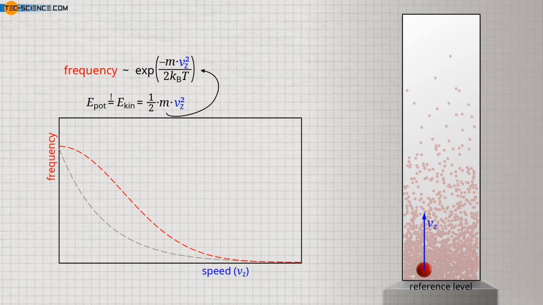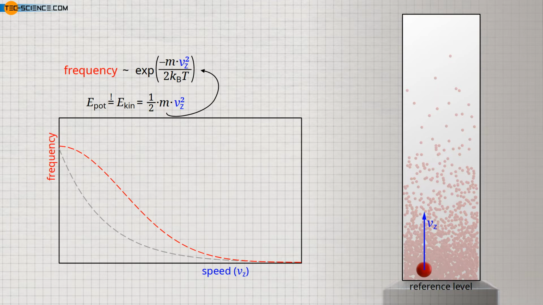Now the question arises with which concrete frequency molecules with a certain speed are present in a gas. Here it must be considered that one will find no molecules which show identical speeds. Even with a large number of molecules, one will find in the end no molecules whose speeds are exactly the same. The speeds will always differ from each other, no matter how small the difference may be.